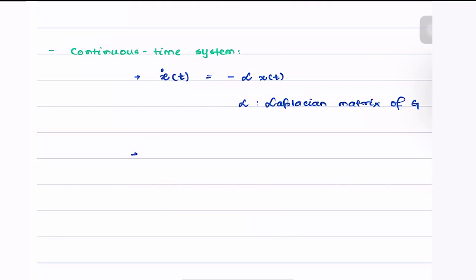So let's write it. What we do not know so far, or what is our objective? Our objective is to answer a few questions. So this system, as we know, is known as Laplacian flow.